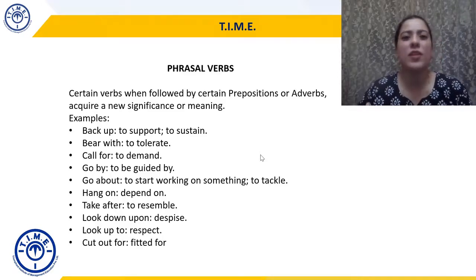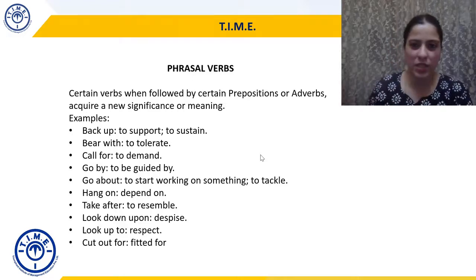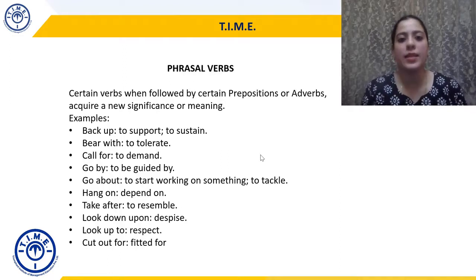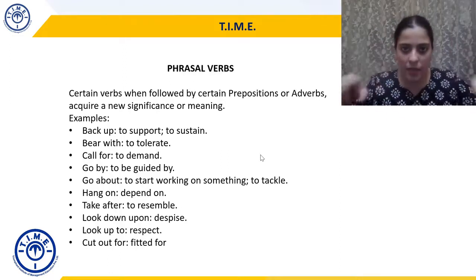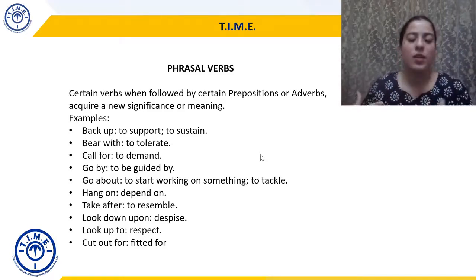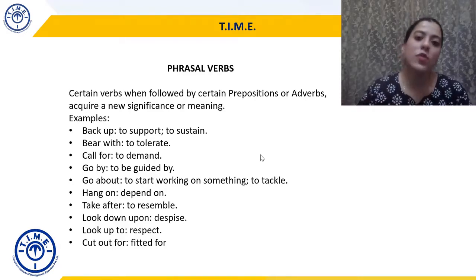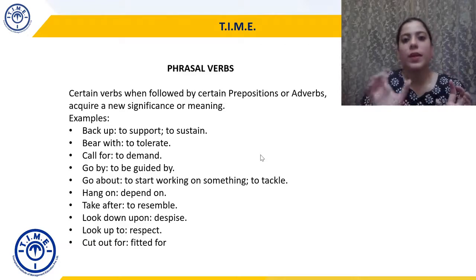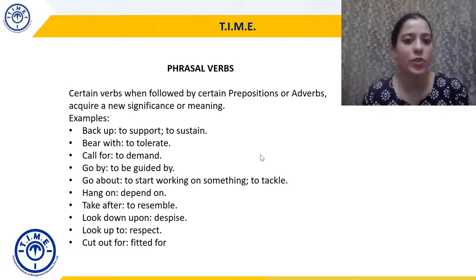Cut out for, fitted for. So I'm not cut out for these competitive exams. I'm not fit for these competitive exams. Or I am cut out for these competitive exams. I am fit for these competitive exams. So I'm not literally being cut, am I? No, I'm being told that, or I feel that this fits me, this suits me. So cut out for means fitted for or suits, right? So whenever certain verbs are followed by certain prepositions and adverbs, they will take on a new significance or a new type of meaning. And these sets of words are then called phrasal verbs. So mostly it is a verb plus preposition/adverb combination.